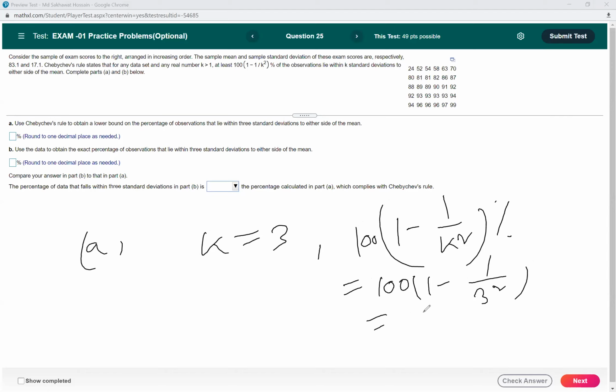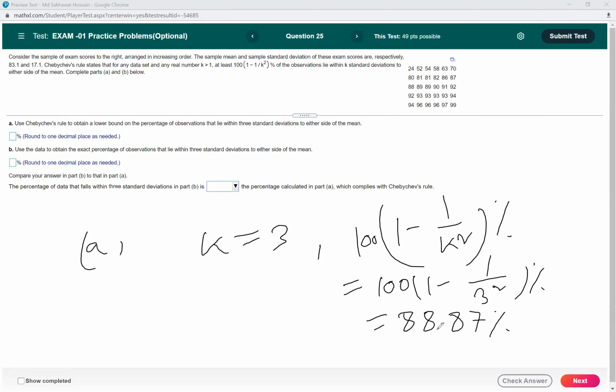So it will be 88.89%. This is the minimum, so at least 88.89% of observations. Sorry, this is the lower bound of the percentage.